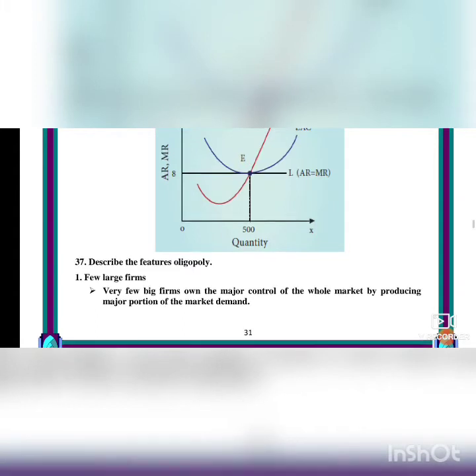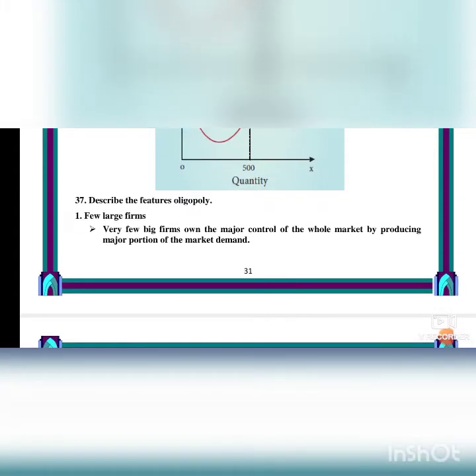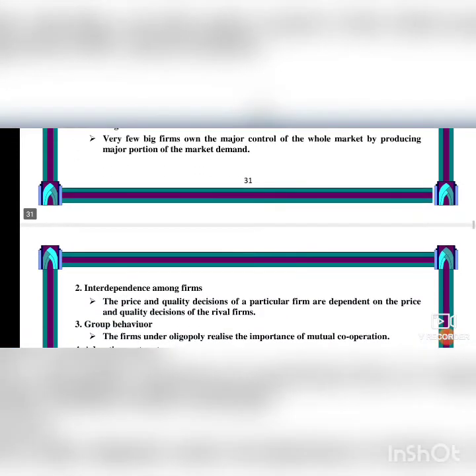What are the features of oligopoly? Few large firms. Few large firms means very few big firms own the major control of the market. They have the control of the market. Next one, interdependence among firms. The price and quantity decision of a particular firm are dependent on the rival firms.